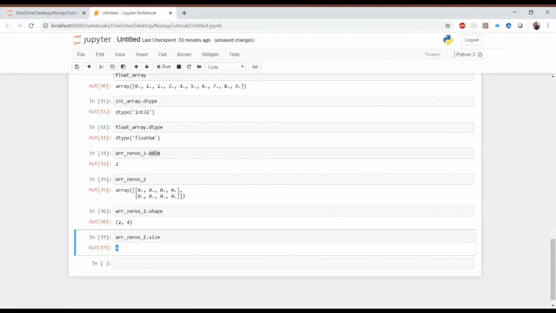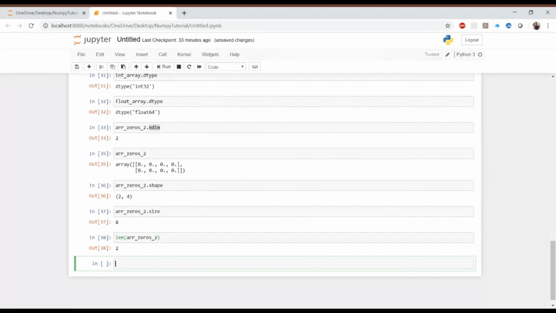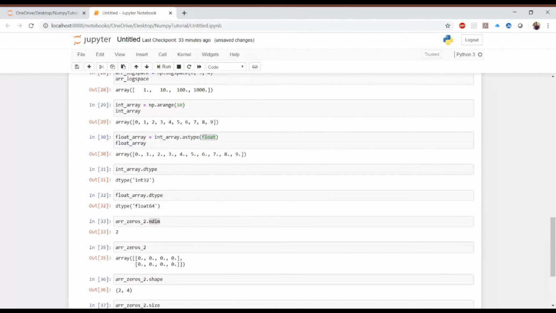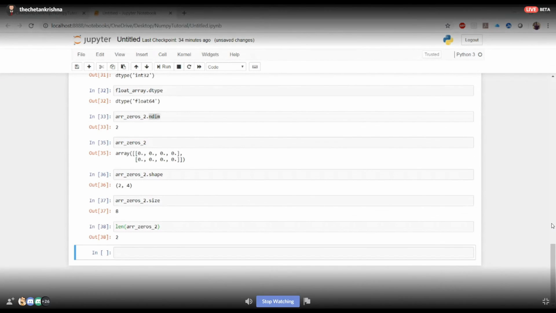Now there is one thing: you might be aware of the length function. What will the output be if I use the length function over here? It will be 2. So this length function and this ndim both return the same thing, that is the number of rows. So any doubt till here? All right, so I will move on to reshaping.